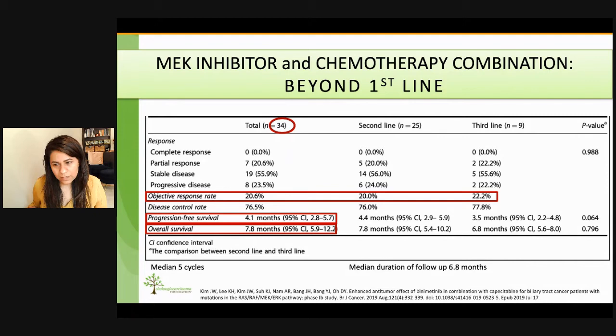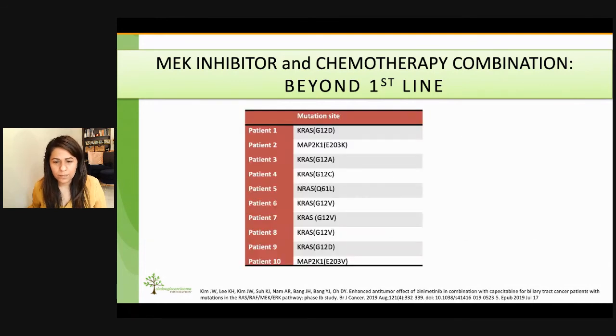12 patients in this study had prior 5-FU exposure, and 4 patients had prior 5-FU failure. Of those 4 patients, 1 had a partial response and 3 patients had stable disease. The progression-free survival in the total population was 4 months, and the overall survival was 7.8 months. 26 patients were able to get NGS testing. Of them, 10 had mutations, 7 patients with KRAS, 1 patient with NRAS, and 2 with MAP2 kinase mutations.